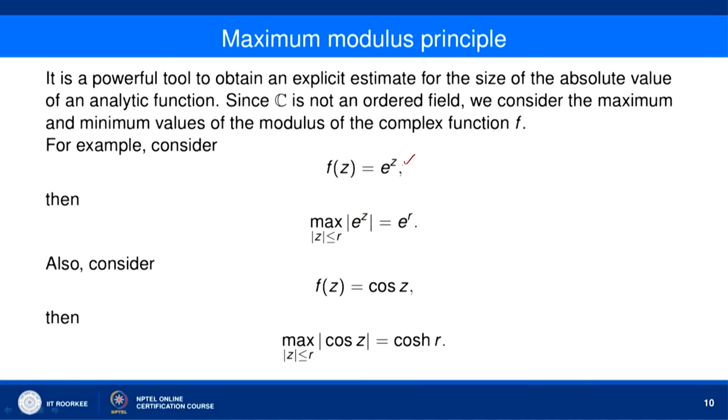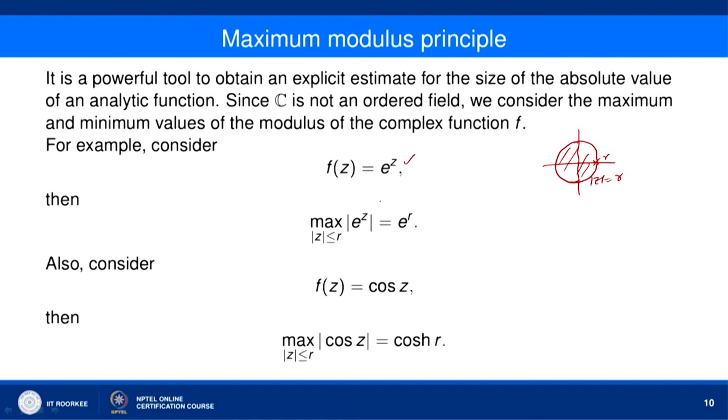So, let us consider, for example, f(z) equal to e to the power z. Let us consider the closed circular disc mod of z less than or equal to r. Then the maximum value of mod of e to the power z over this closed circular disc is e to the power r, and it is attained at the point z equal to r. So, it is attained on the boundary of the closed circular disc.